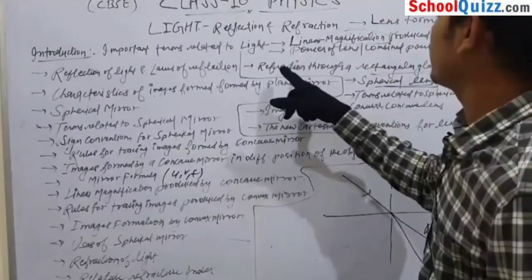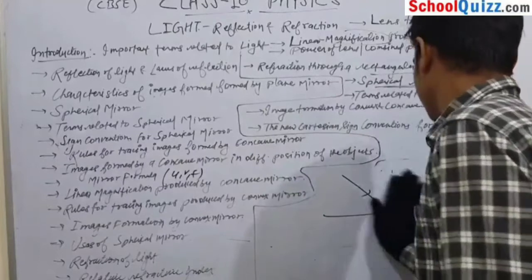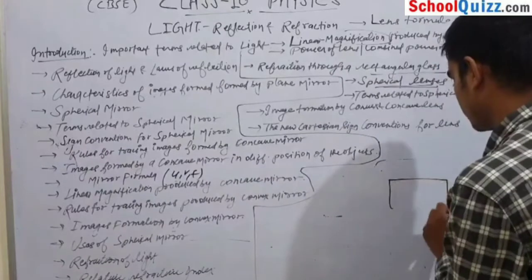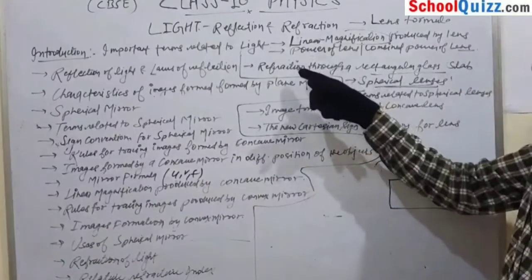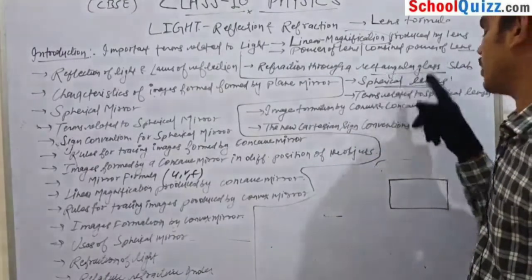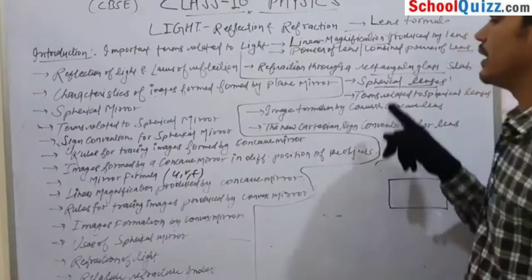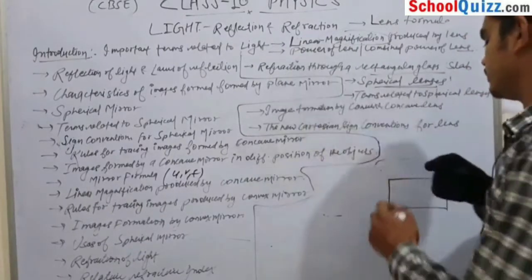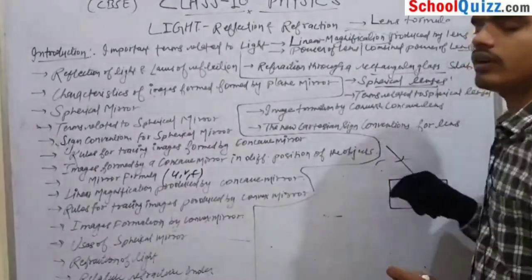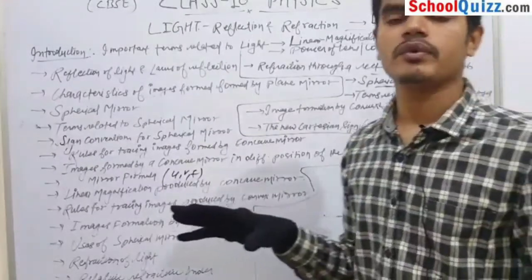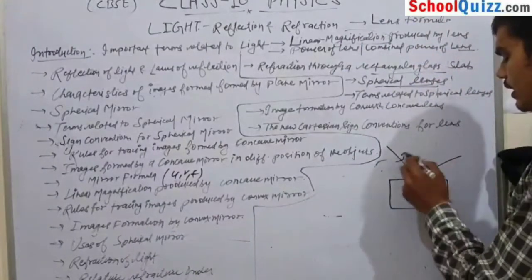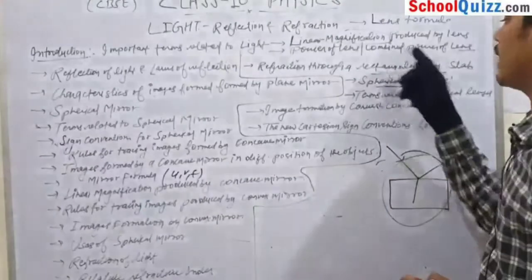Okay, what is our next topic? Refraction through a rectangular glass slab. You well know what glass is and what a rectangular glass slab is. Suppose this is a rectangular glass slab. In this topic, we will make light incident on that rectangular glass slab, and then we will study in detail what will happen further, whether the light will reflect, bounce, or what will happen after it hits the glass slab. Okay.